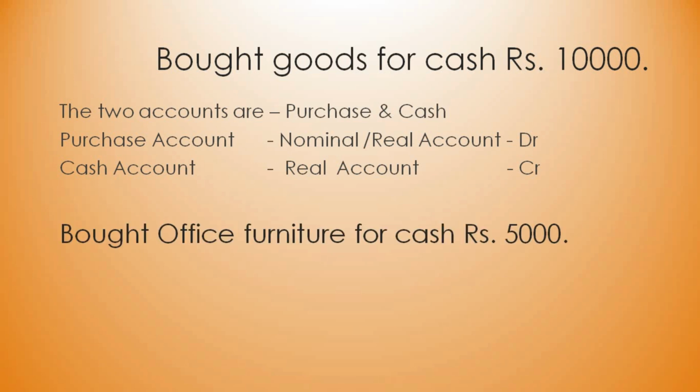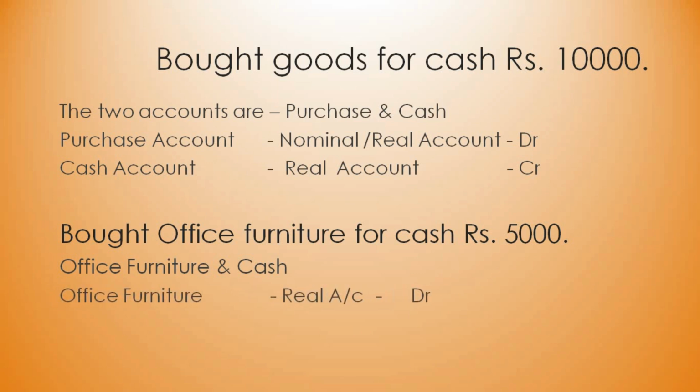So the next one, bought office furniture for cash rupees 5,000. So what are the two types of accounts involved here? Is it purchase? No, definitely no. It is not purchase. Why? Only the goods bought by the business are called purchase. In this case, what are we buying? We are buying office furniture. So the accounts should be office furniture account and cash account. So office furniture, it's a real account because we know it is an asset.